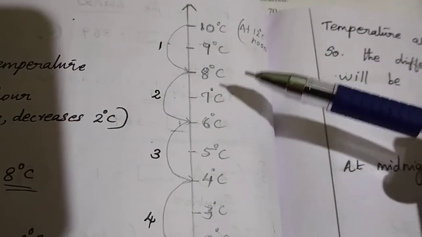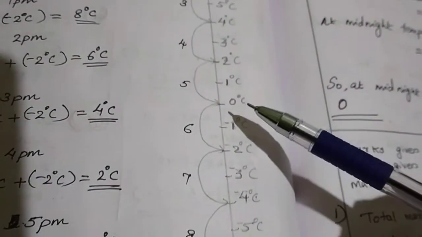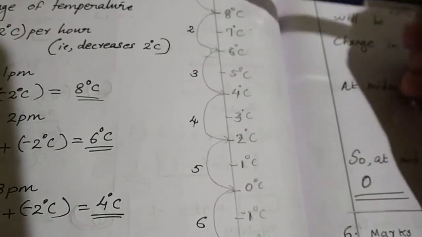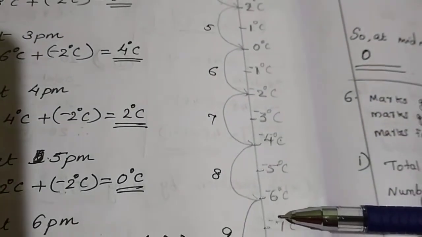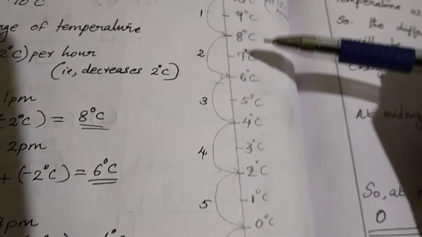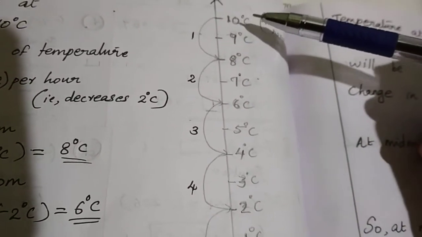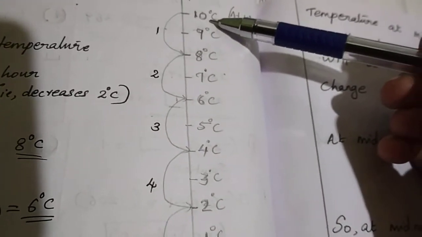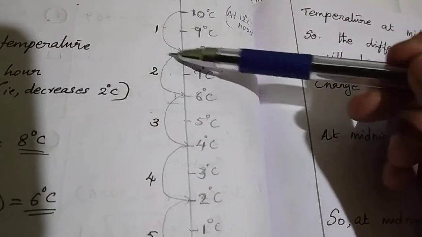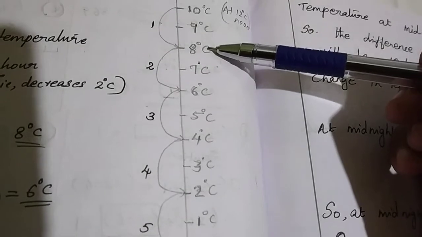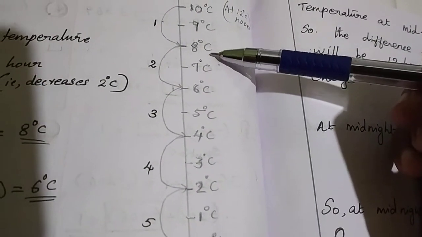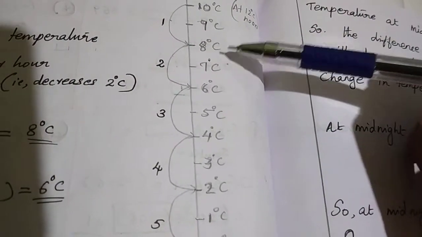Here I have used this number line. Here is the 0 degrees Celsius. Above will be positive numbers and below will be negative numbers. So at 12 noon, the temperature was 10 degrees Celsius. That means first it was 10 degrees Celsius. After 1 hour, that will be 8 degrees Celsius. Why? Because that is decreasing by 2 degrees Celsius. So we have to reduce the temperature.